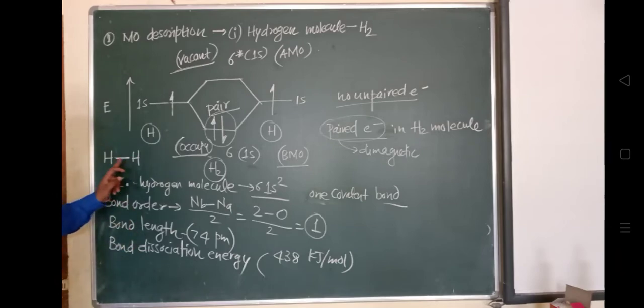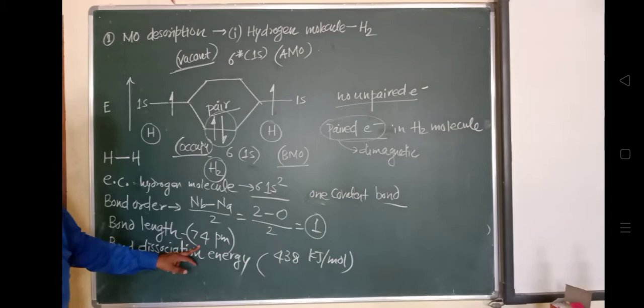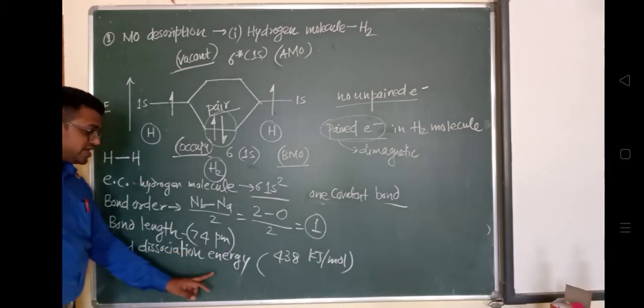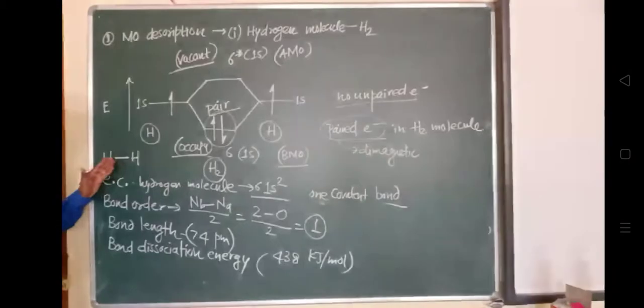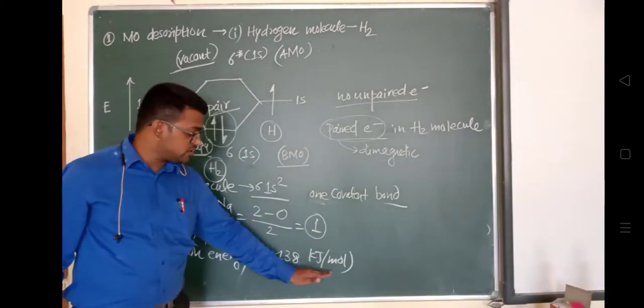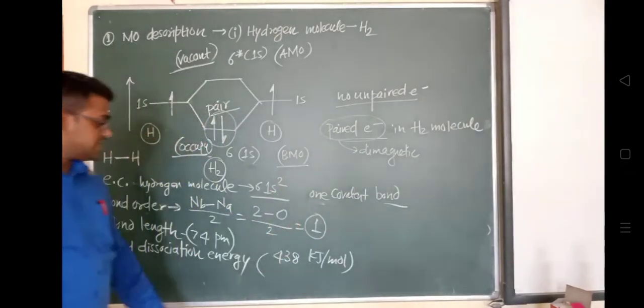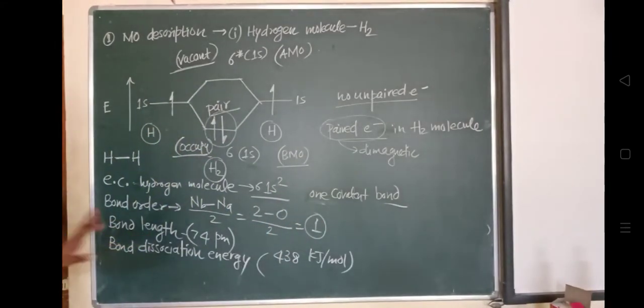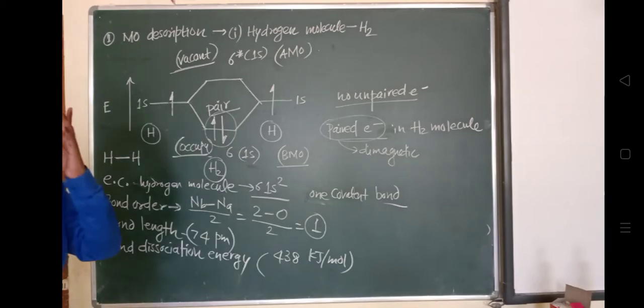Bond length, this is the bond which is present between the hydrogen atoms, and its bond length is 72 picometer. Bond dissociation energy is the amount of energy which is required to break this bond per mole. So the amount of energy required to break the bond per mole is represented as the bond dissociation energy. This is all about the hydrogen molecule.